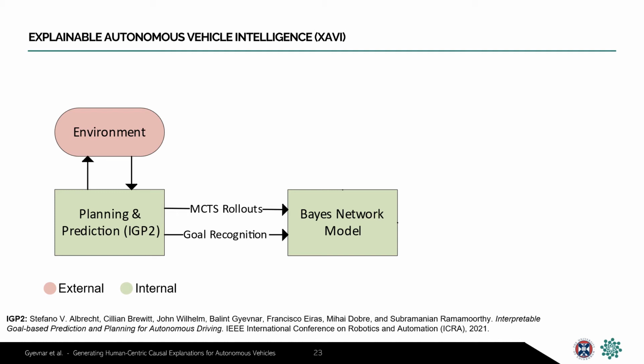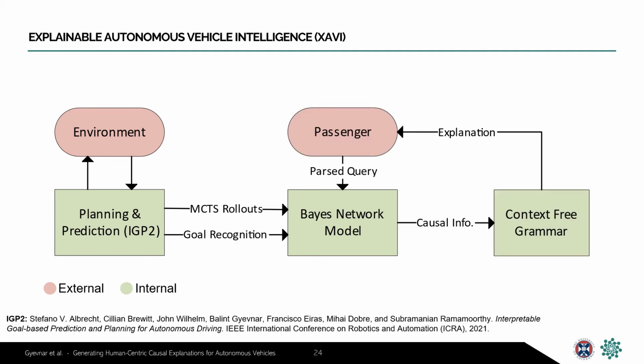The resulting joint distribution allows us to draw probabilistic causal judgments by conditioning on a counterfactual scenario, for example. We assume for now that passengers' queries are contrastive and parsed by an external system. The contrastive query explicitly specifies a counterfactual scenario. Using our Bayes network, we can compare the factual and the counterfactual scenario and generate a set of causal attributions, which are used as input to a context-free style generative grammar that produces our natural language explanations.